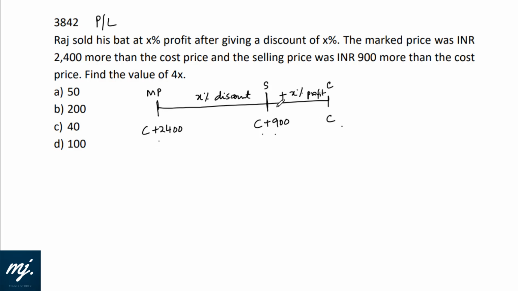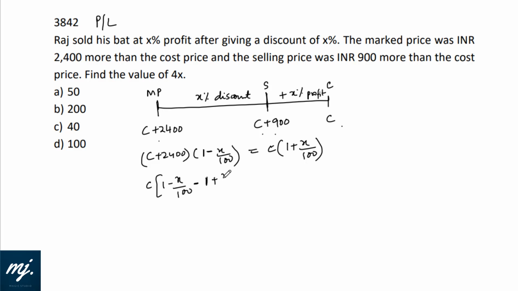So if I start with marked price, since selling price is the same, let me reach the selling price from the marked price. That would be C plus 2400, X% discount, that means 1 minus X by 100. This is selling price, and the selling price should be equal to C into 1 plus X by 100. Cost price into 1 plus X by 100 gives you selling price. So let us solve this and get some relationship. If I take common C, 1 minus X by 100 minus 1 plus X by 100.